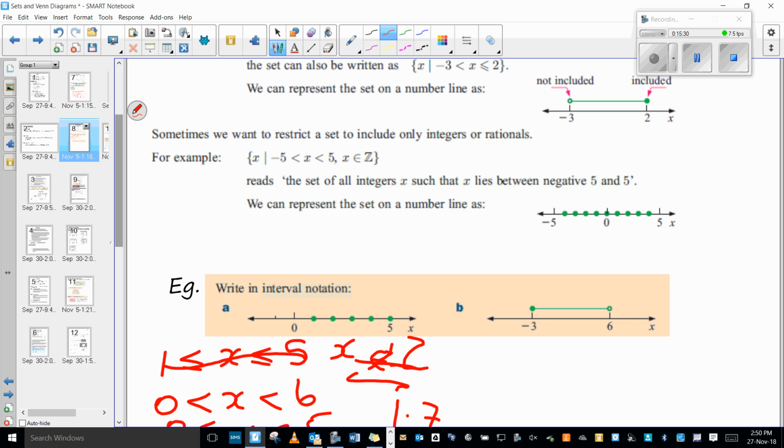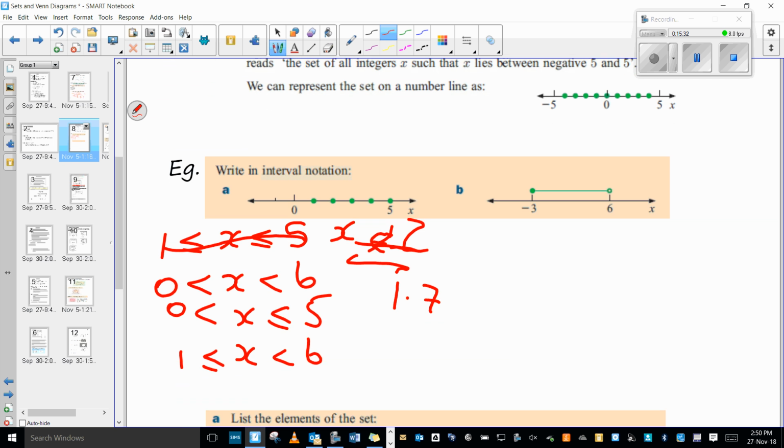What about the next one? Oh, another question: do you have to put the comma? No, I think as long as you've got the information there, they're not going to be too particular about that.